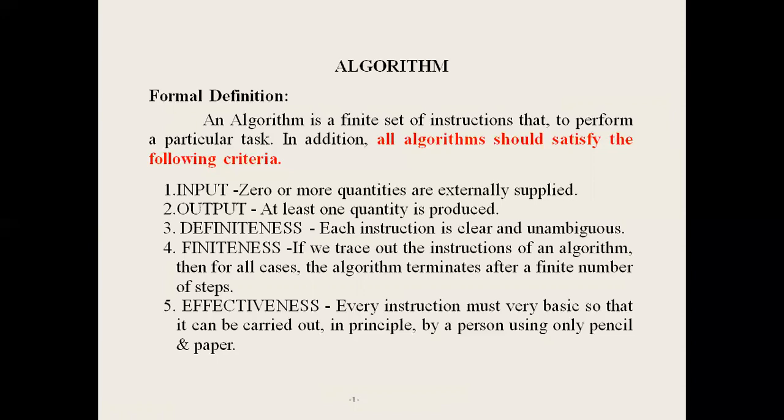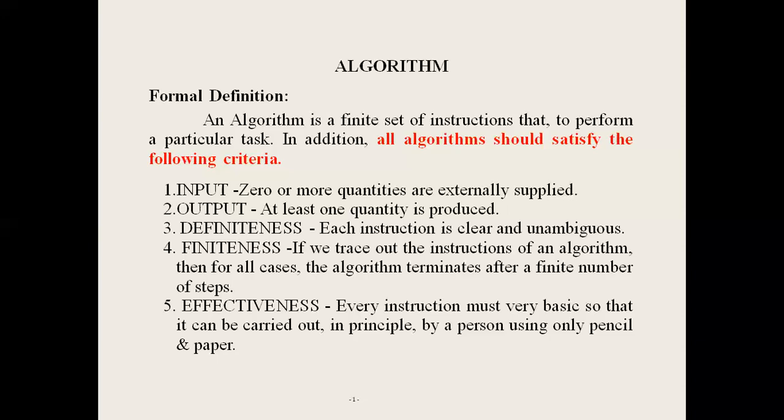Next one, effectiveness. Each algorithm must be effective and feasible. Feasible means it must be executed for any type of data, any type of integer. Each instruction must be very basic so that it can be carried out. So totally, any algorithm performs a particular task in a finite number of steps, and every algorithm must satisfy the criteria.